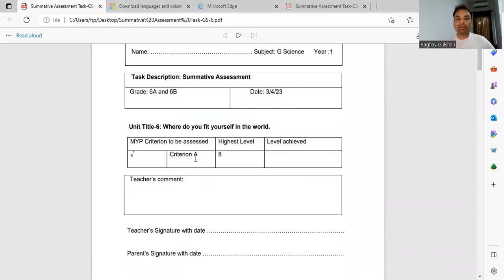Criteria A, which is knowing and understanding. Knowing means how much knowledge you get from the chapter, and understanding means the level of understanding: the level of factual understanding, the level of conceptual understanding, the debatable understanding, and the highest level in this criteria A is 8. And how much level you achieve will be mentioned here by me.